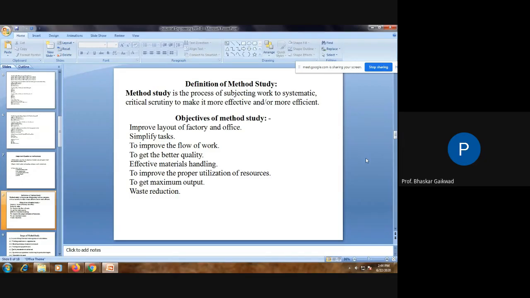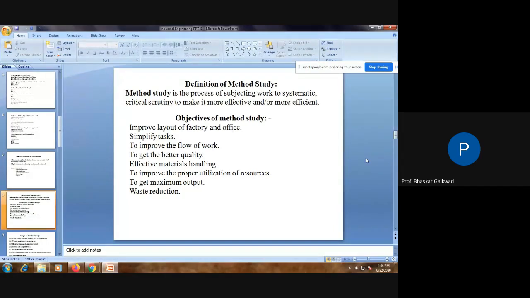Then next, simplify the task. Any task is given, any job is given for manufacturing, or any process is given for manufacturing, it should be simplified, should not be critical. If it is critical, you can think how to make it simple so that production and productivity get increased.